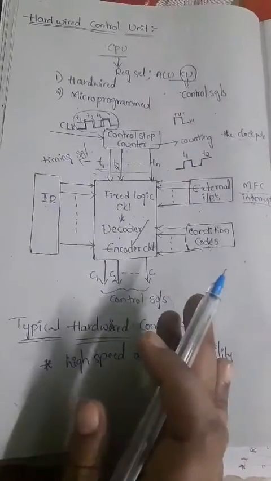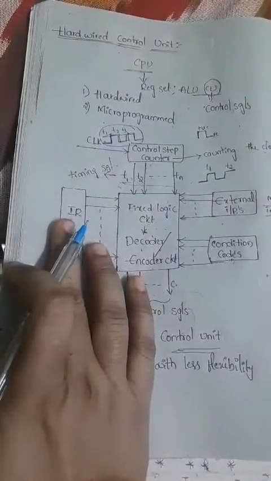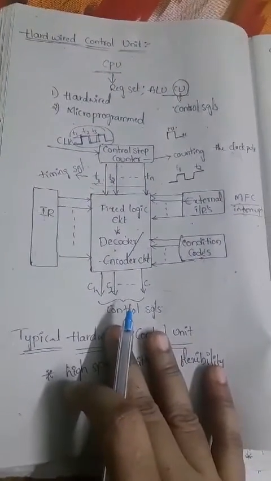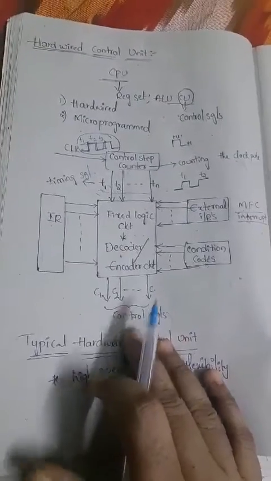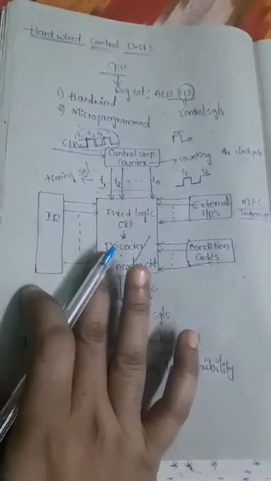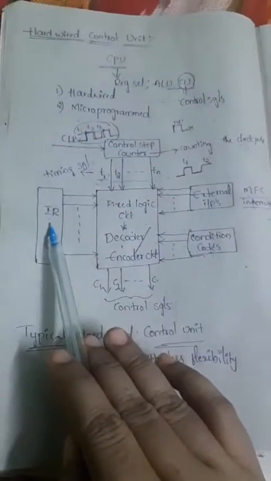At that time our decoder and encoder circuit collects that information from the instruction register.